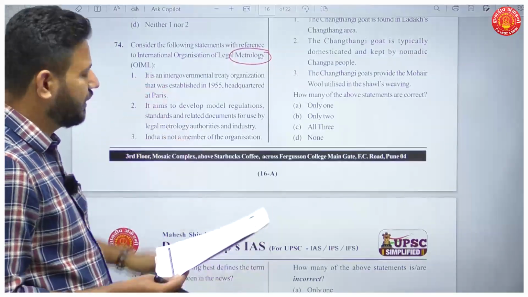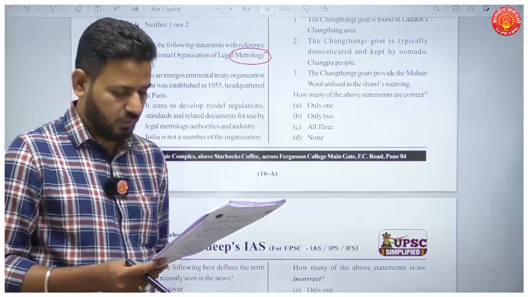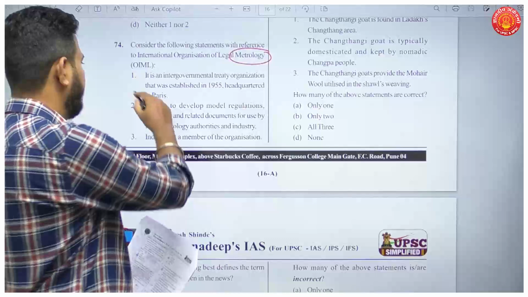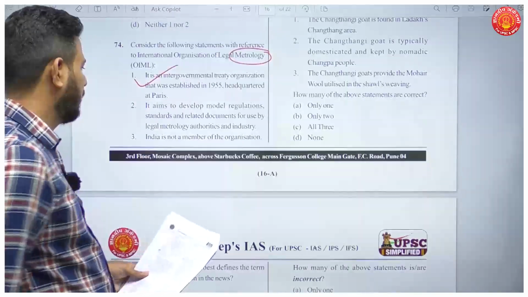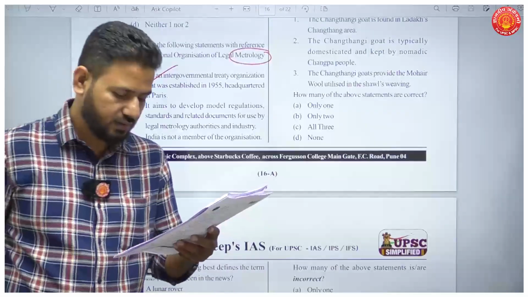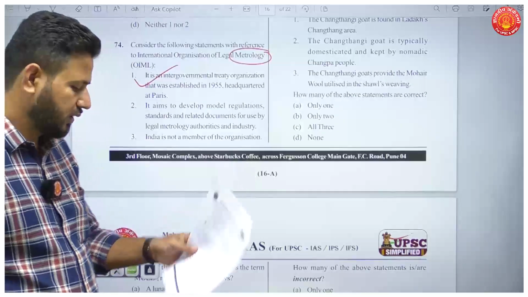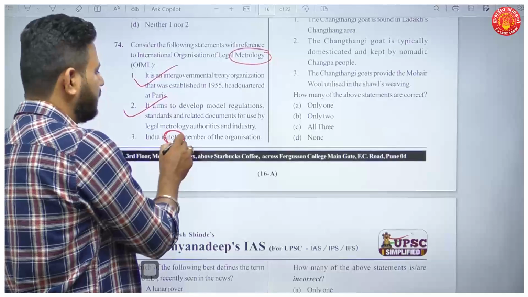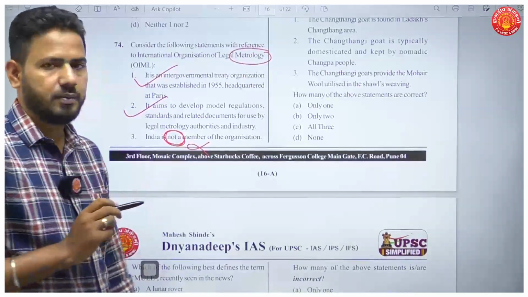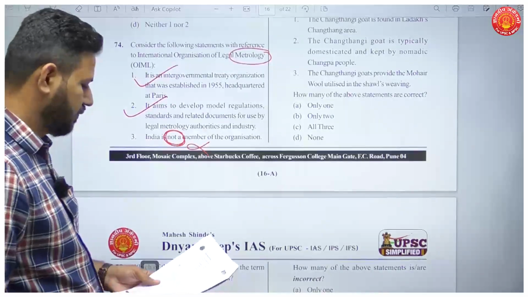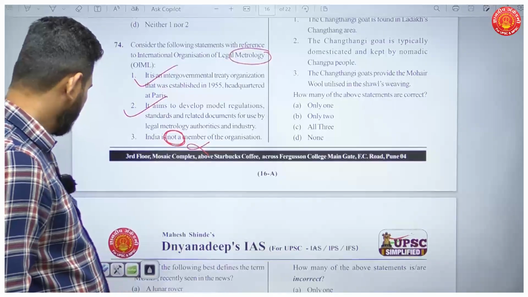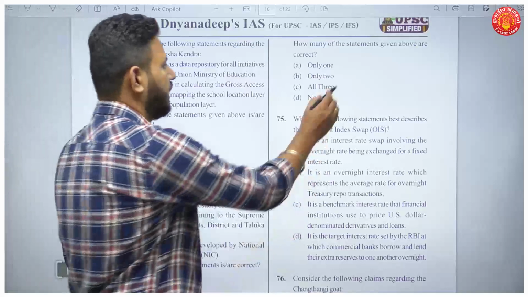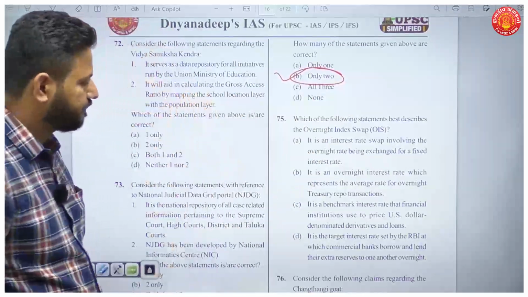Now it is an intergovernmental treaty organization which was established in 1955 in Paris. This statement is correct. Then it aims to develop model regulations, standards, related documents for use by legal metrology authorities and industry. This is also true. And India is not a member of this organization is incorrect, because India is a member of this organization. So only 2 statements in this question are correct. Okay, only 2 statements. So your answer here will be B.